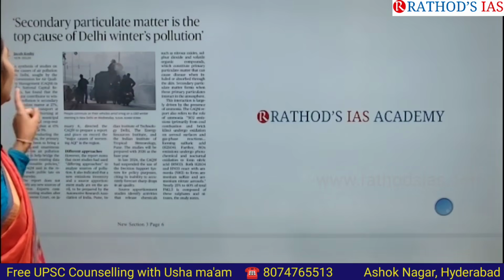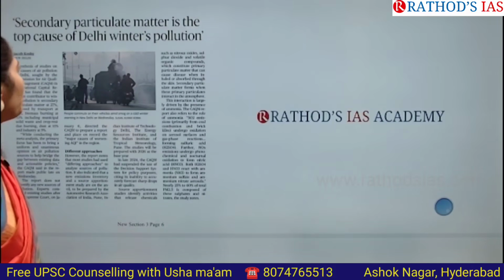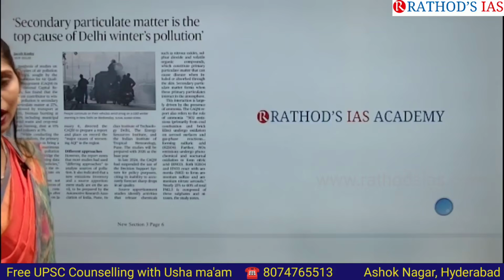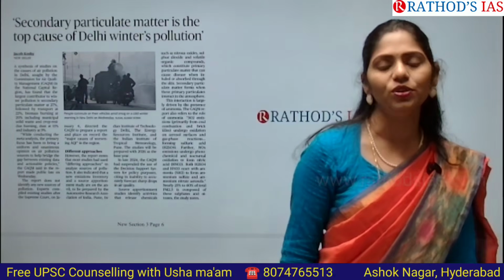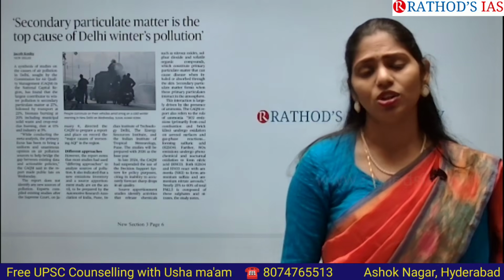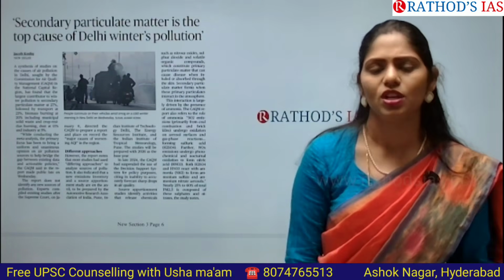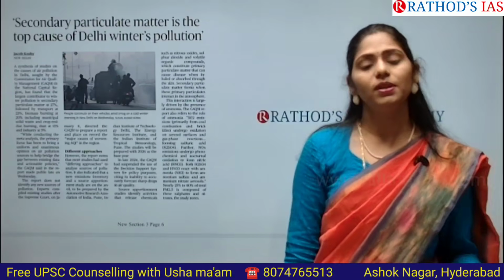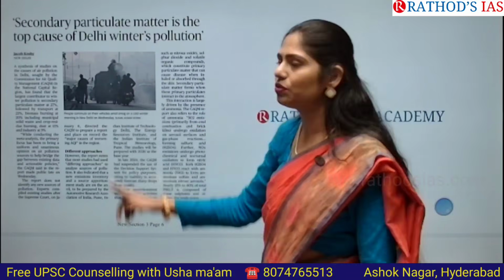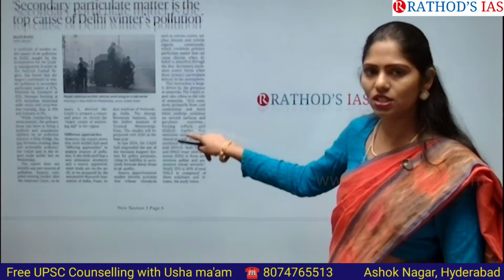The title says: secondary particulate matter is a top cause of Delhi's winter pollution. As you all know, Delhi will be in the news because of pollution during the winter season. The major causes are primary causes and secondary causes. What are the primary ones? Vehicular emissions and stubble burning in the Punjab and Haryana region. Next are industrial effluents and construction site waste. Apart from that, we also have secondary pollutants, which are also causing issues in the Delhi region.